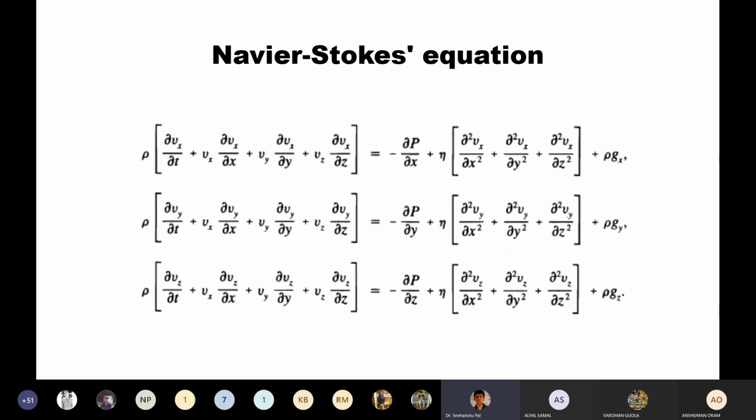So this is the x component of the Navier-Stokes equation. In the same way, if you write for the y and z directions, you will get the y component and z component of the Navier-Stokes equation.